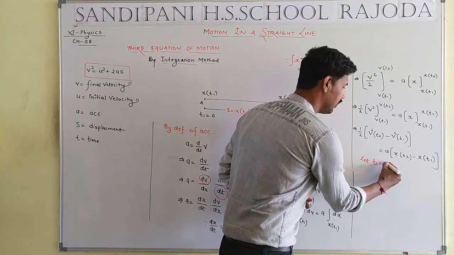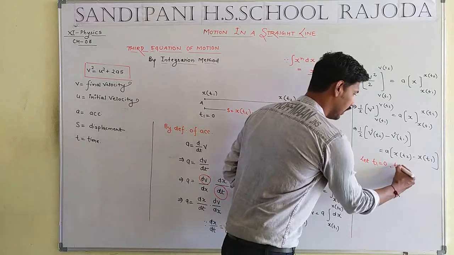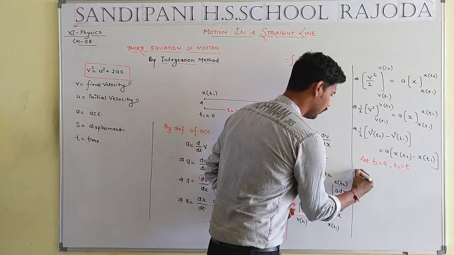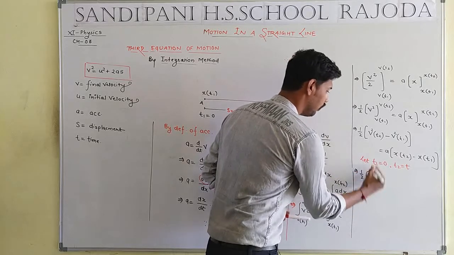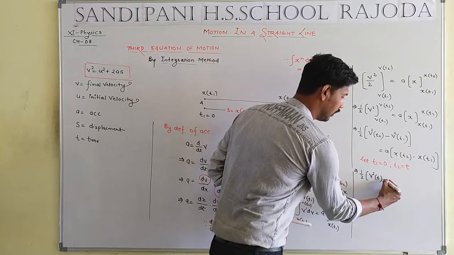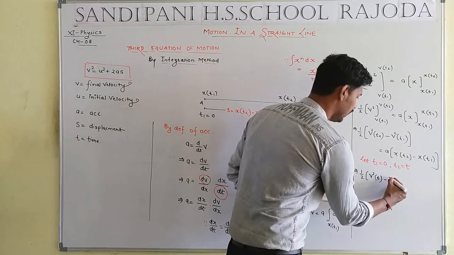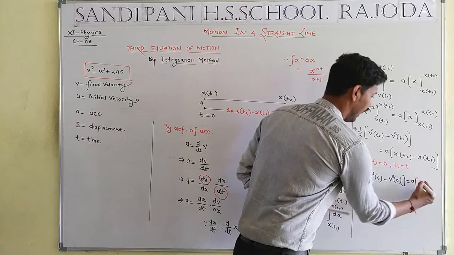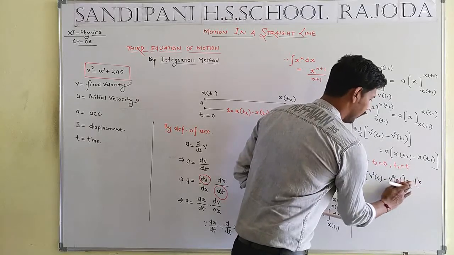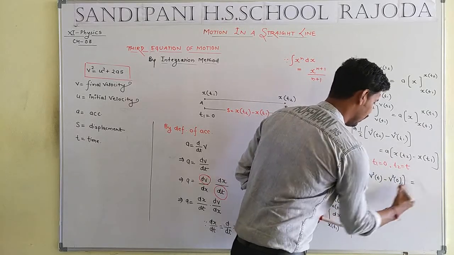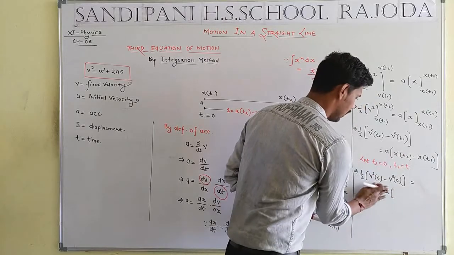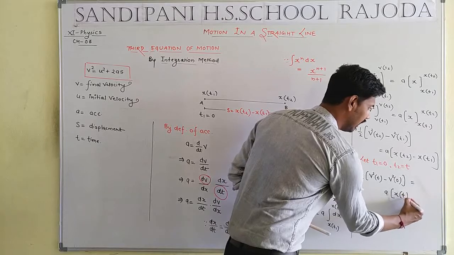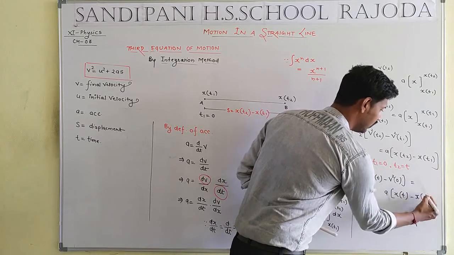Let T1 equal 0 and T2 equal T, such that we can write 1 by 2 (V square at T minus V square at 0) equal to A times x, with T2 replaced by T and T1 replaced by 0.